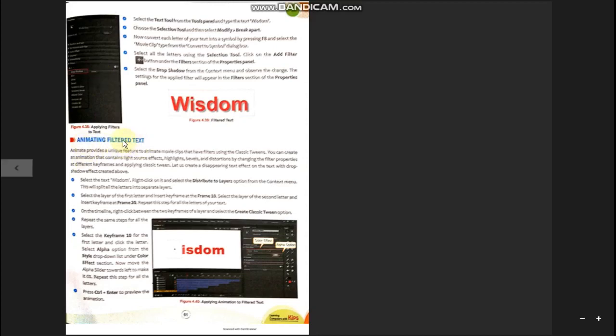Animating filter text. The text is already filtered, we created some filters onto the text. Now we are going to add some animation effect onto that. For that, the author has selected the word "wisdom" and called it from the library. Then right click on it and select Distribute to Layers.